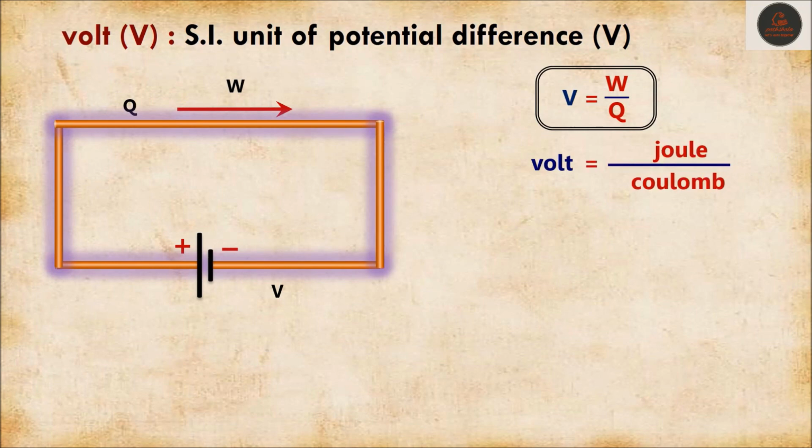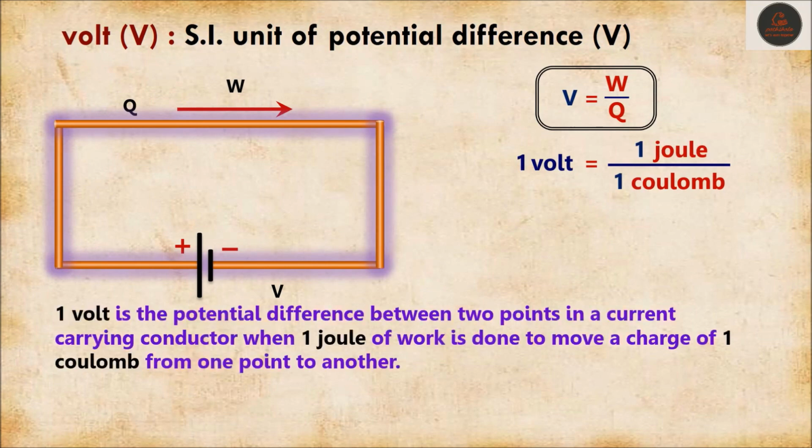So volt is equal to joule per coulomb. 1 volt is equal to 1 joule upon 1 coulomb. Now let's define 1 volt. 1 volt is the potential difference between 2 points in a current carrying conductor when 1 joule of work is done to move a charge of 1 coulomb from one point to another.